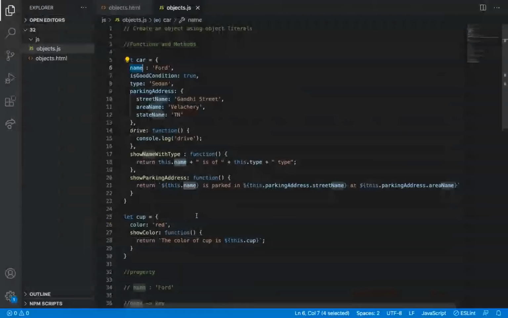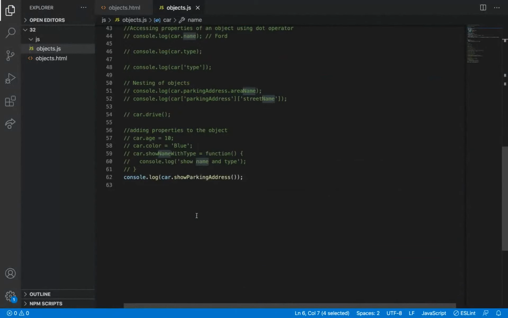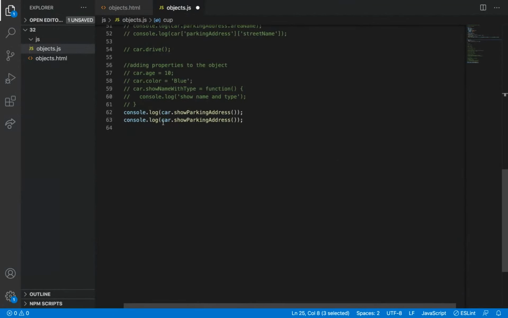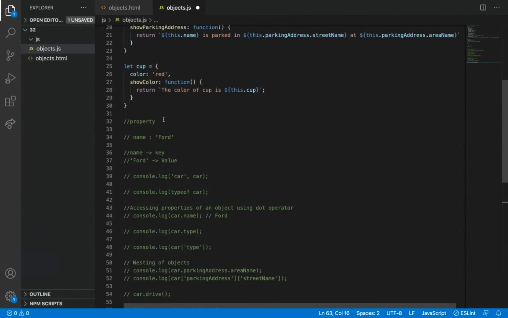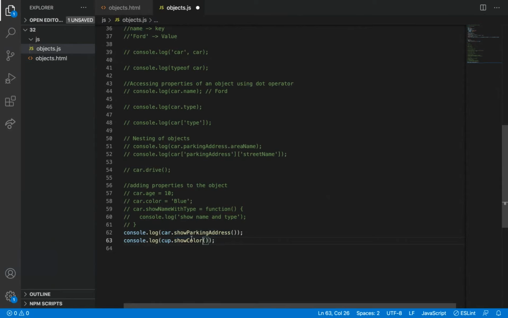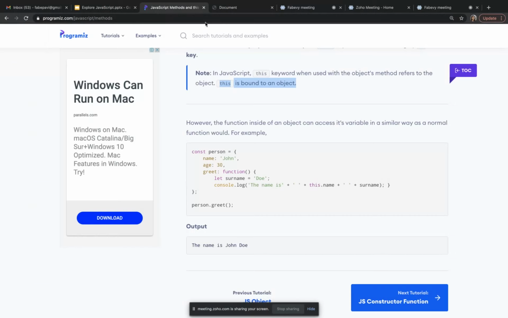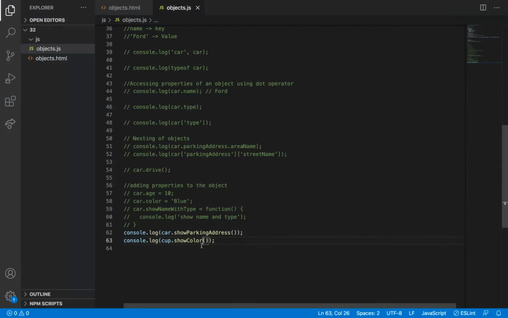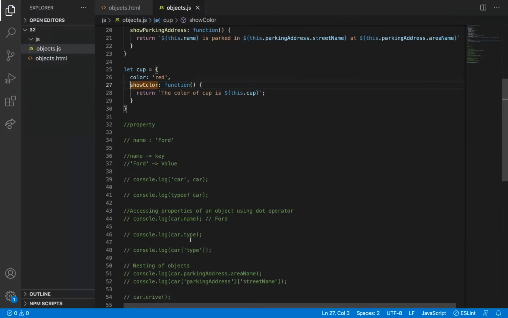So let me call this also cup. Cup is an object name here, and then I'm going to call show color. So it is going to return the color of the cup. Cup is undefined. Why is it saying undefined?